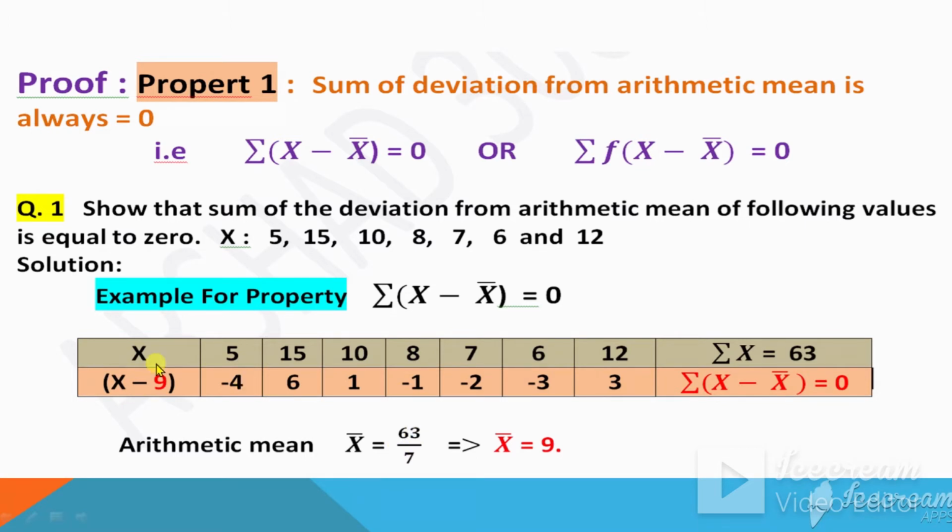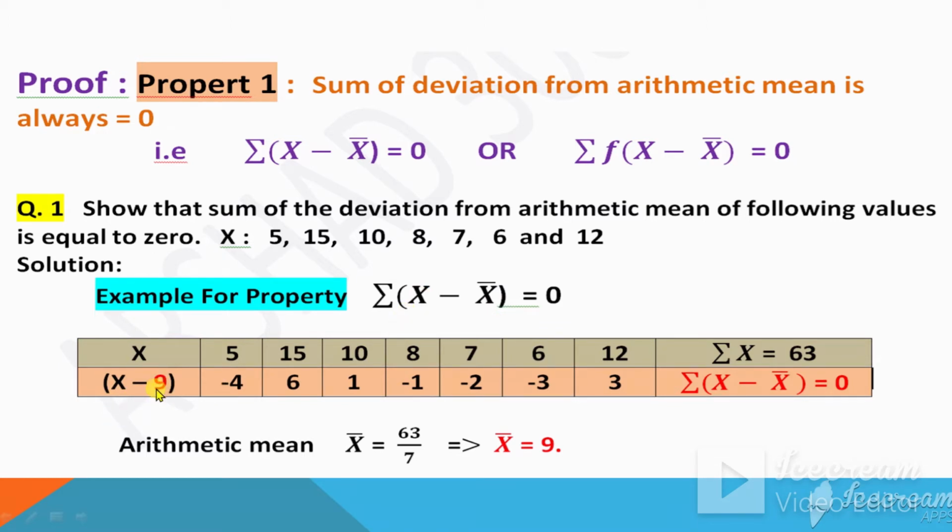Summation x means x total. So the x total, add up all these numbers, which is 63, and divide by how many numbers are these? 7. So when you divide by 7, you will get x bar equal to 9. So this is now x bar. So in the property x minus x bar, x bar is 9. So right here x minus 9 because 9 is x bar.